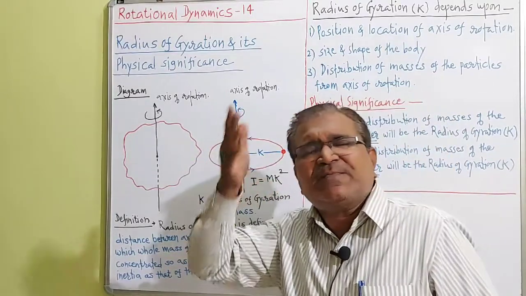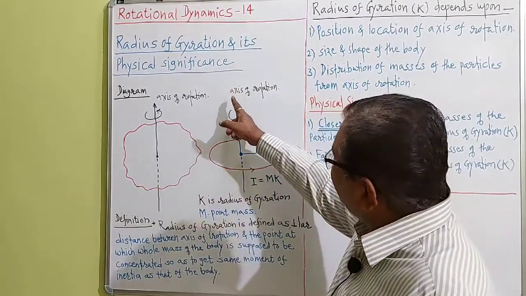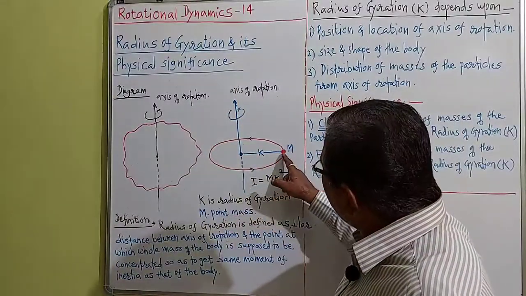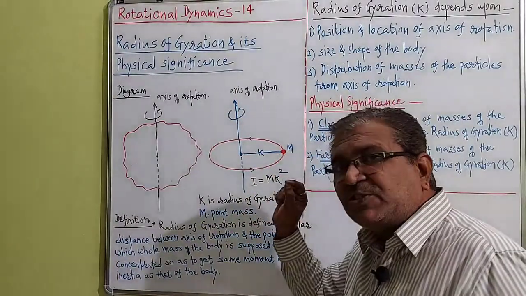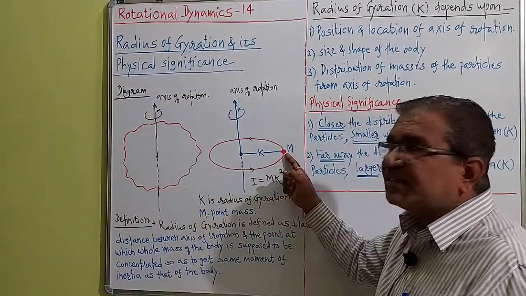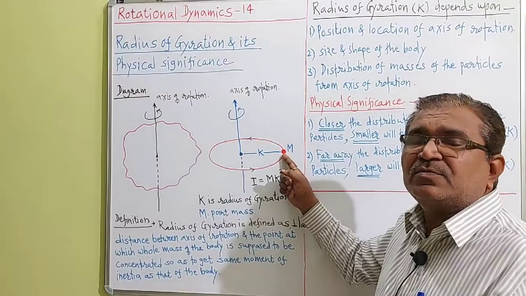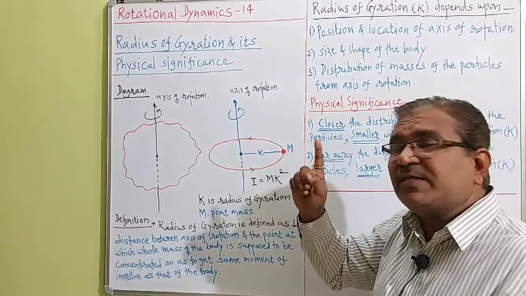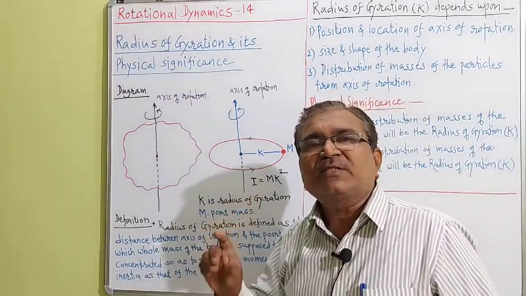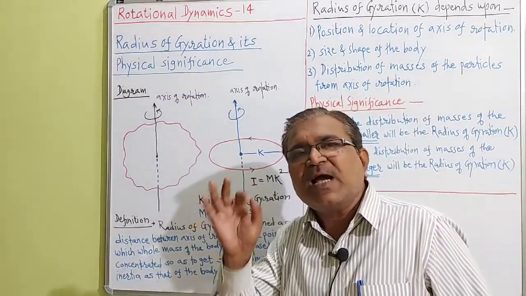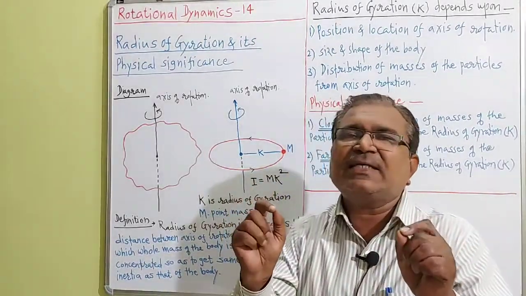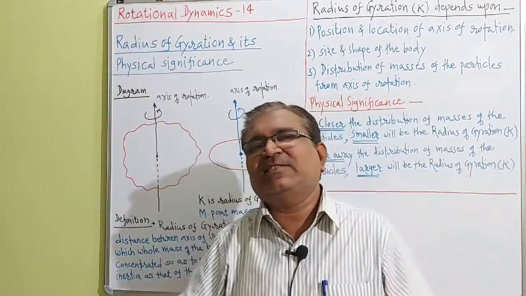I will modify this definition again. Perpendicular distance between the axis of rotation and the point at which the whole mass of the rigid body is concentrated, so as to get the same moment of inertia as that of the body. This condition happens at a particular distance k, called the radius of gyration.